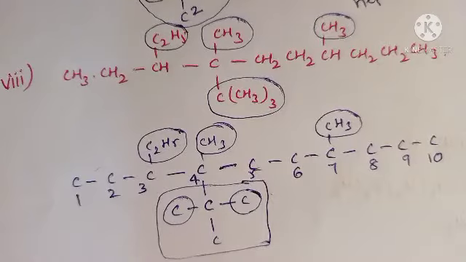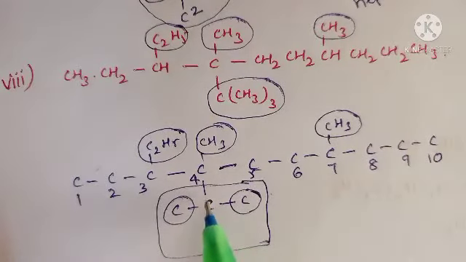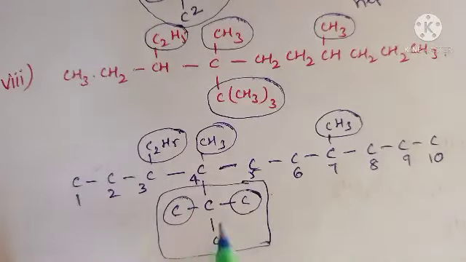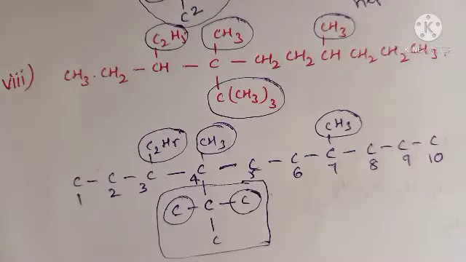For this one, it is very clear. This is ethyl, methyl, methyl. This is also ethyl, ethyl only. Because the long chain contains only two carbons, ethyl. That ethyl contains two substitutions. So two ethyl groups, two methyl groups. In alphabetical order, E comes first compared with M. So write this one. So first, the fourth position.